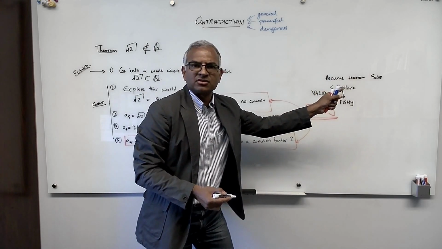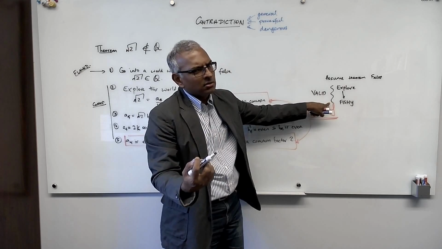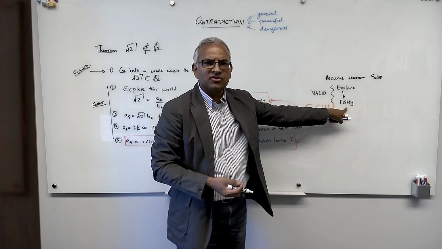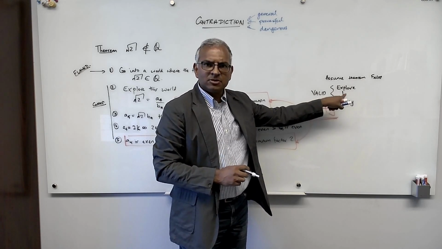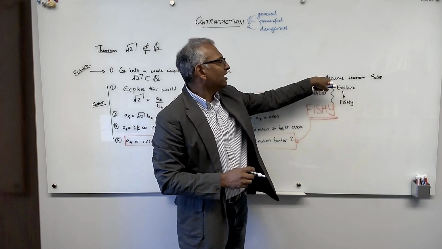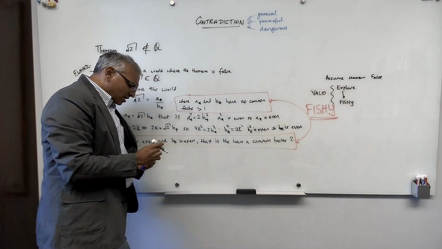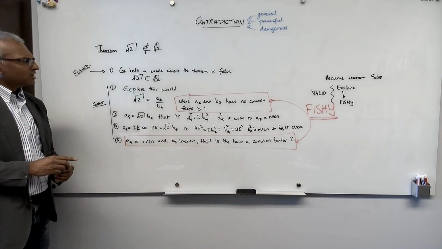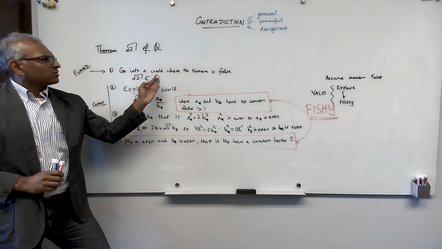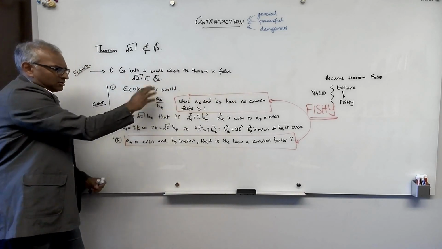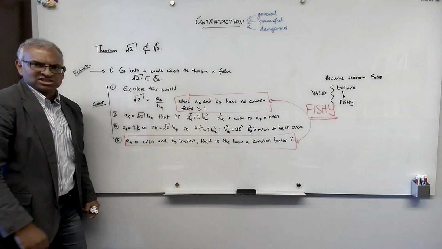That's why it's also dangerous, because it's very easy to make a small mistake in your explorations, and whenever you make a mistake, you might come to something fishy, and at that point, the reason you came to something fishy is because of the mistake, but you mistakenly think that the theorem is true. So you have to be very careful in a proof by contradiction. This is sort of a very indirect method of proof. It's sort of like, you give the whole game away. You give up the whole theorem. You assume it's false, you give up the whole theorem, and then you wander around, and then you take it back. Okay? Because you wandered into something fishy, something that's not possible.